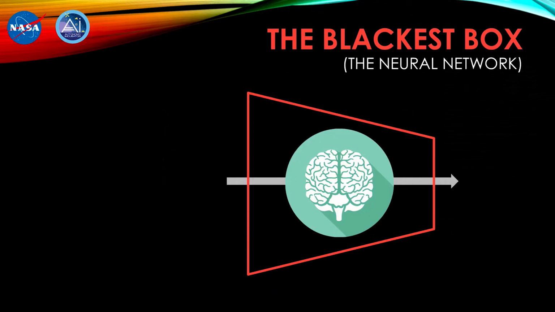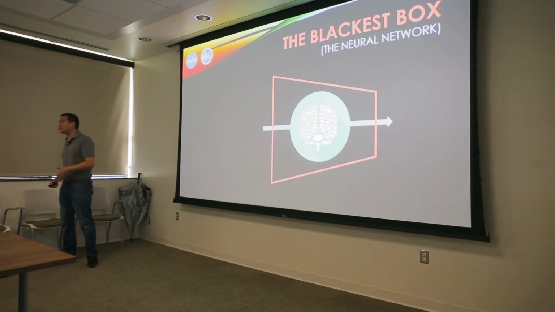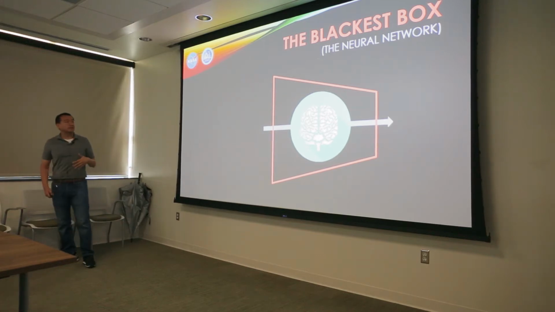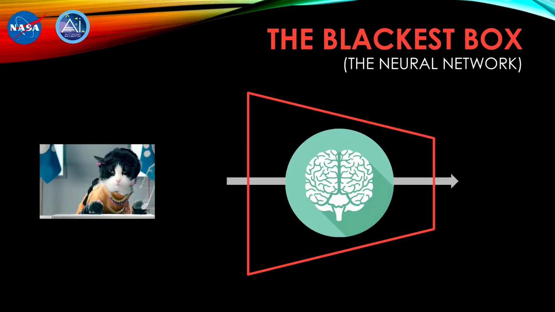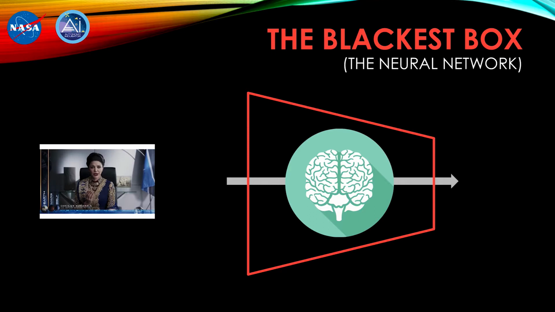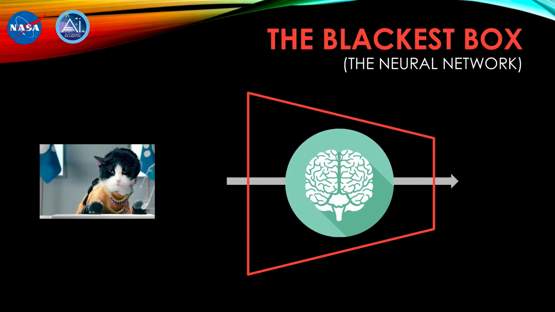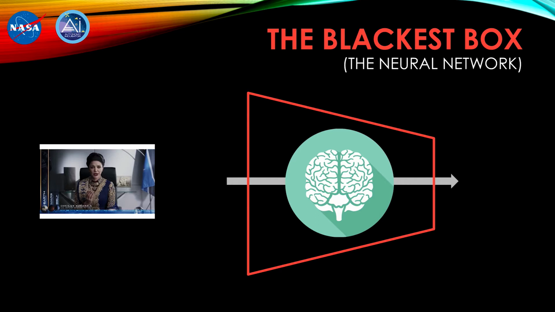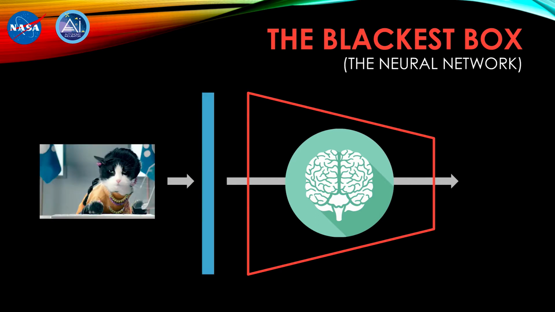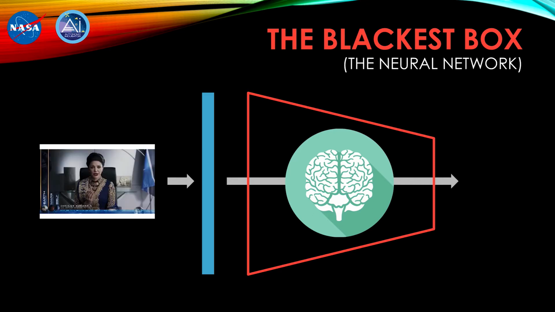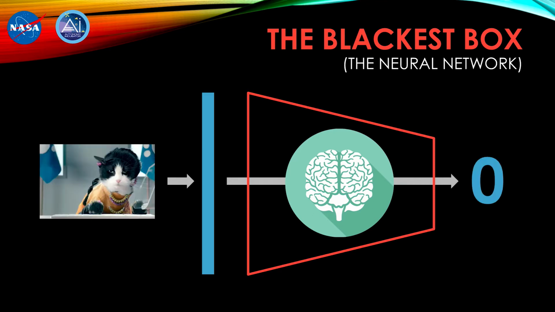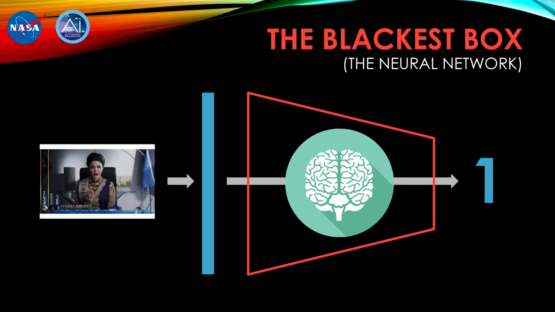So what is a neural network? Suppose we had a binary classification problem where we wanted to decide if an image was of a person or of a cat. Well, an image is defined by its pixel intensity values, so we can unroll the image into a long, skinny vector, pass it through to the neural network, and the network will give us a decision about what it thinks the image is of.